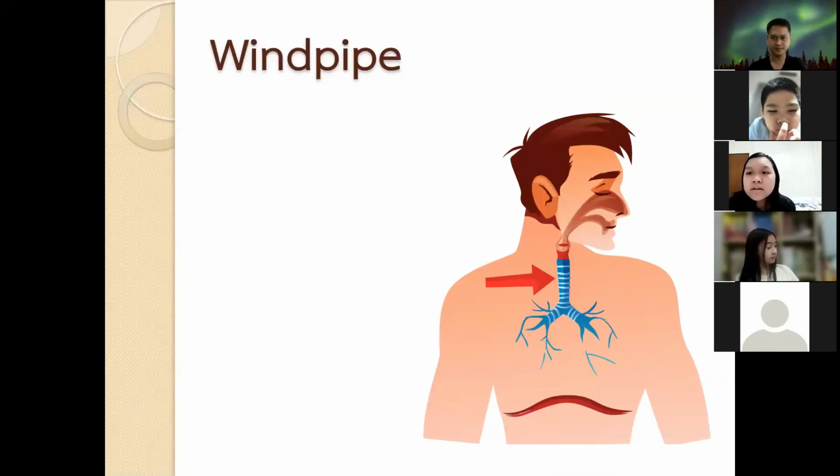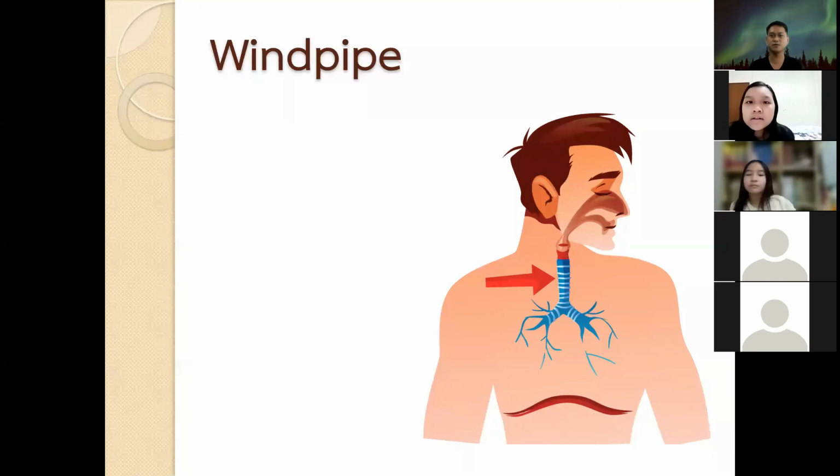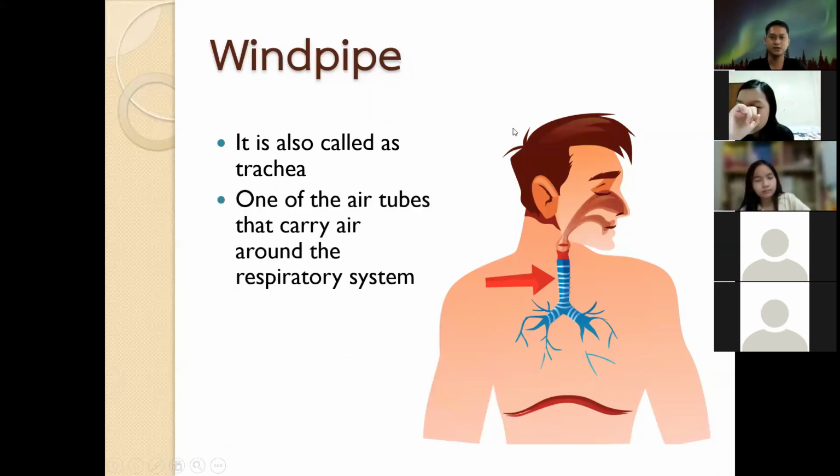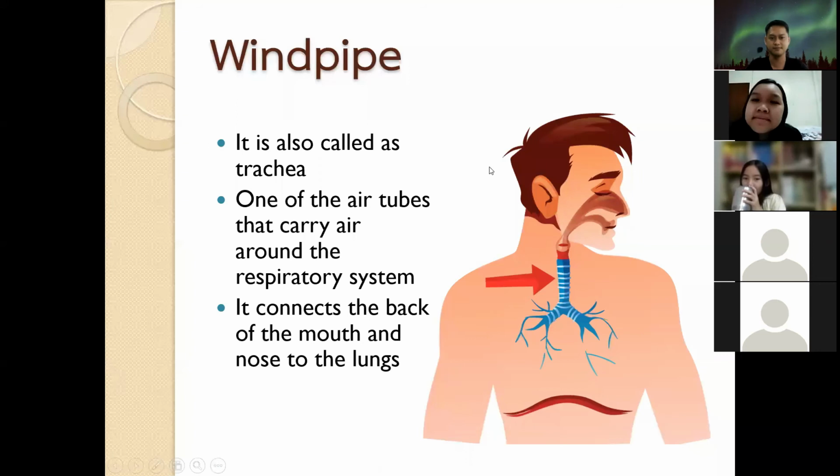So the next part of our respiratory system is the windpipe. This is a picture of our windpipe. It is also called the trachea, one of the air tubes that carry air around the respiratory system. It connects the back of the mouth and nose to the lungs.